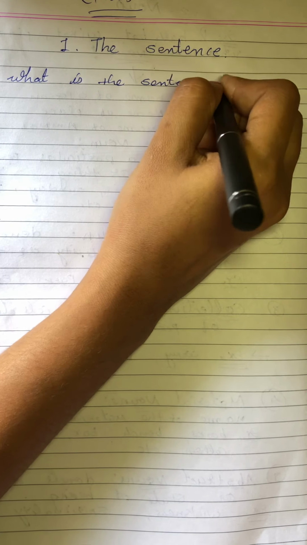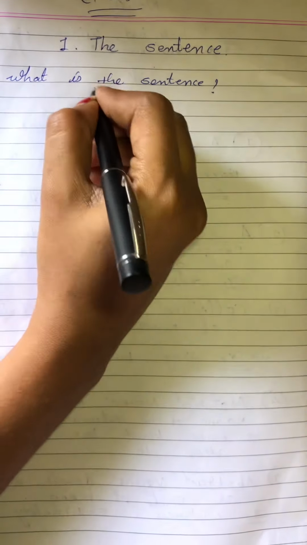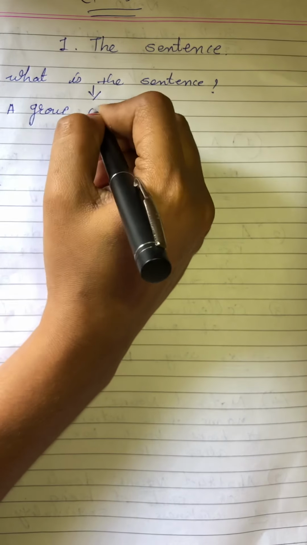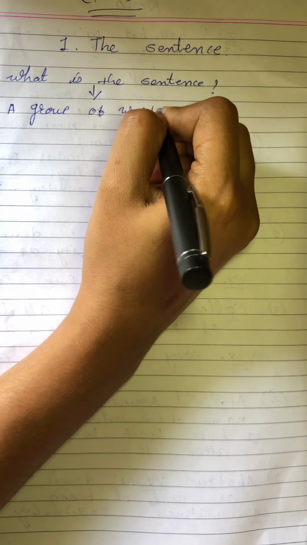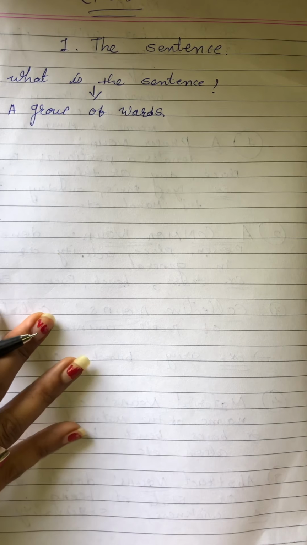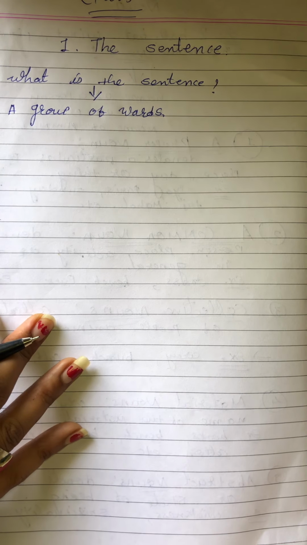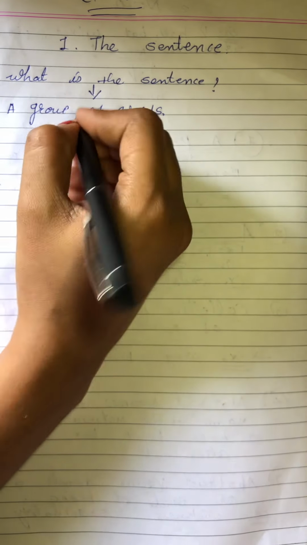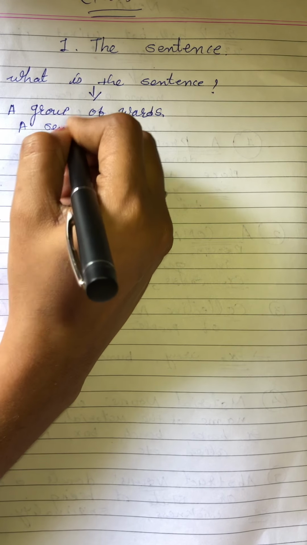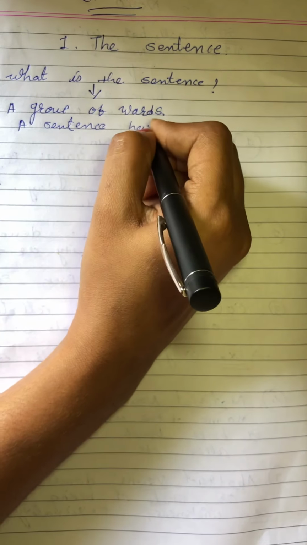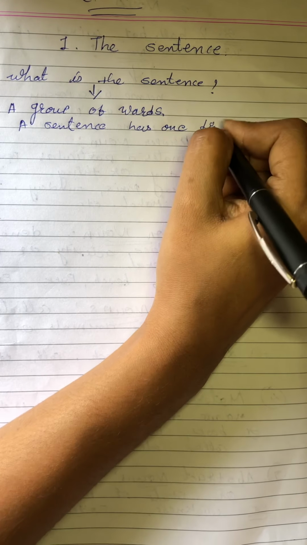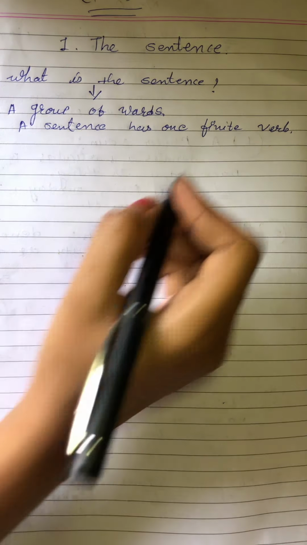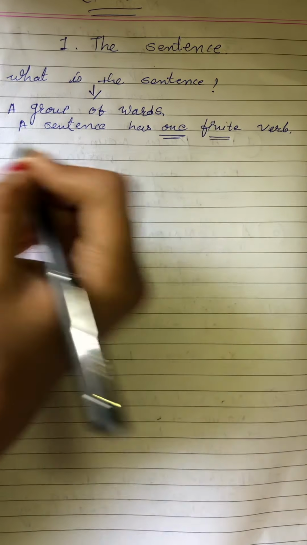In your regular language, what is the sentence? Sentence means a group of words. A group of words is called a sentence. Group of words जो होगा उसको हम क्या बोलेंगे? Sentence. Second one is that a group of words, at least, it means a sentence has one finite verb. It's called a sentence, right? We can see that in the sentence we have at least one finite verb.